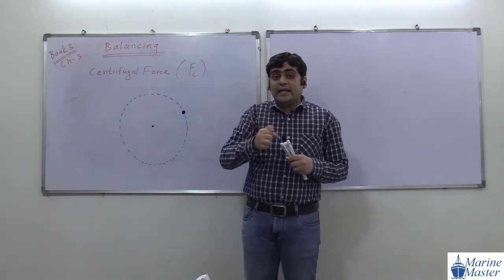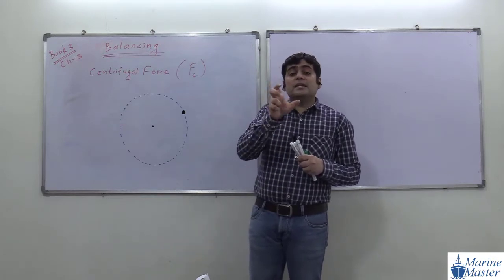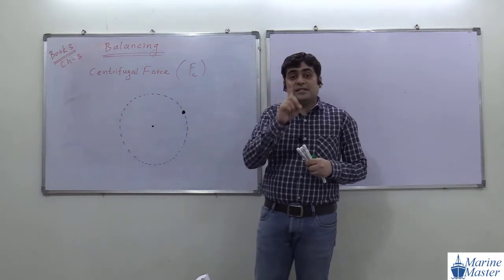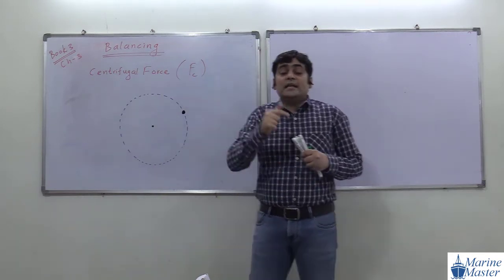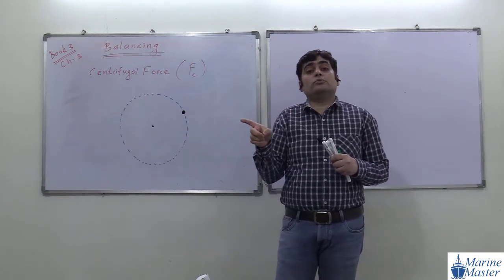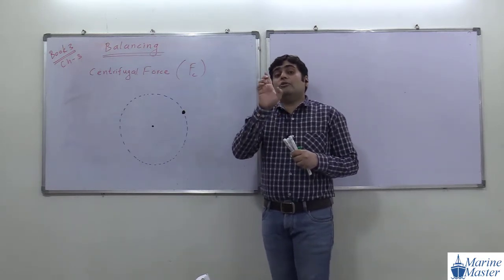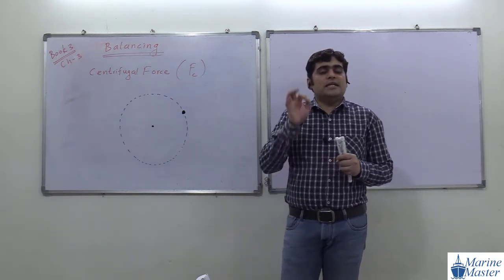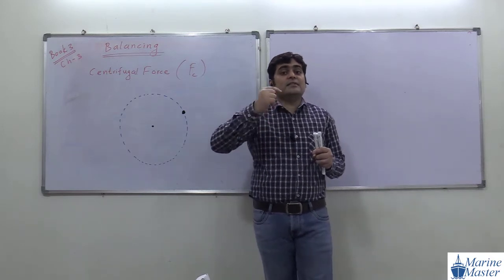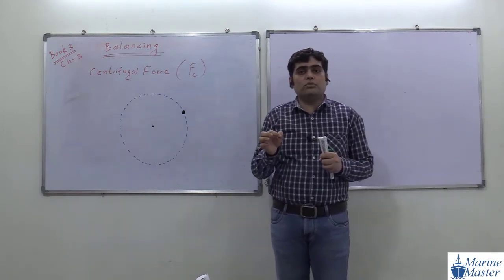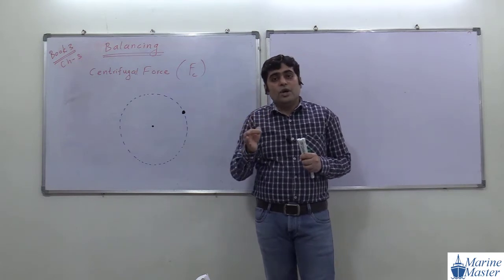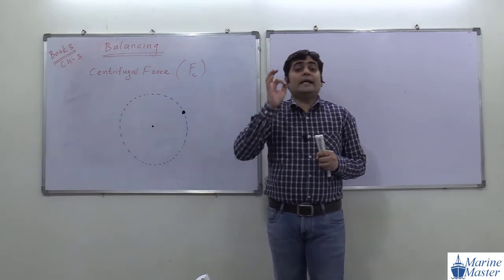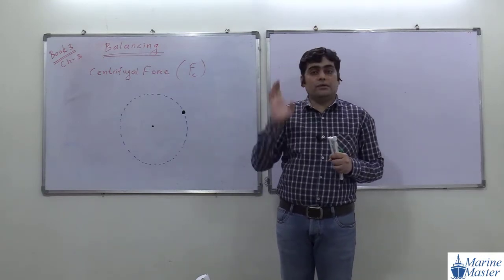See the point. There is one internal resisting force which opposes the circular motion of the object and it always acts radially outward. That internal resisting force, which opposes the circular motion of the object and acts radially outward, we call a centrifugal force. What is meant by centrifugal force? Internal resisting force which opposes the circular motion of the object, and it always acts radially outward.